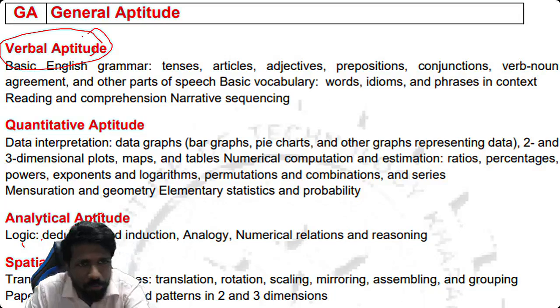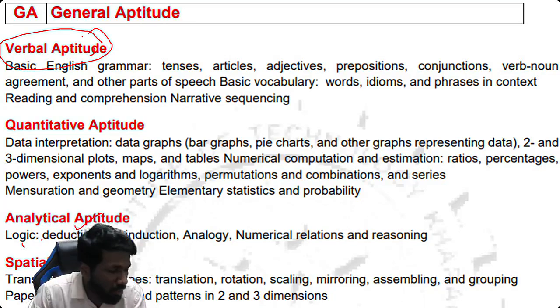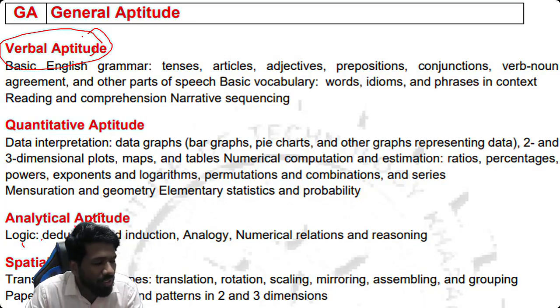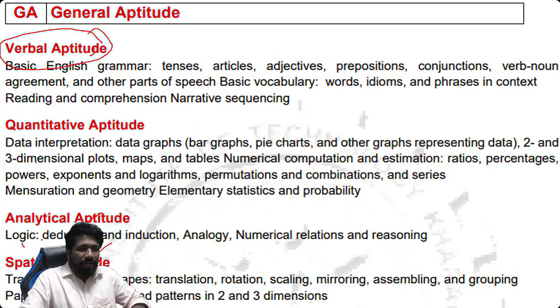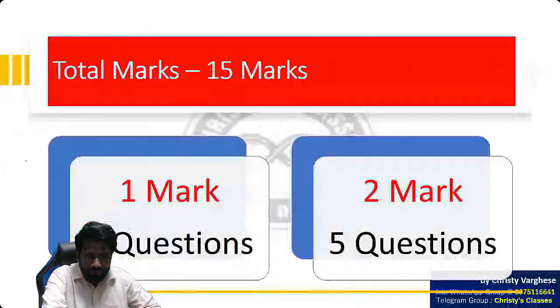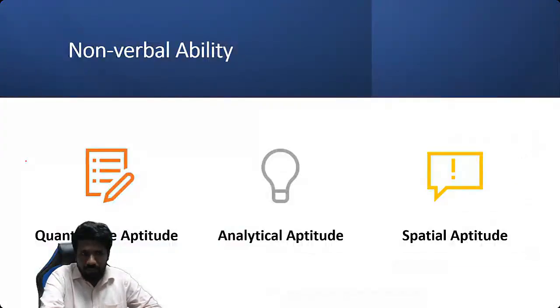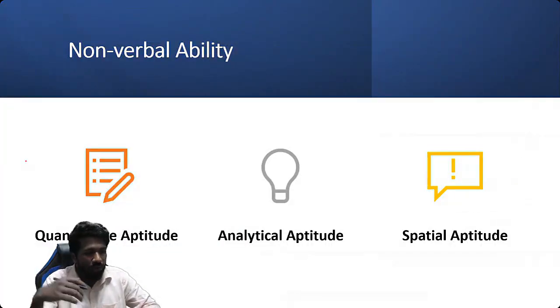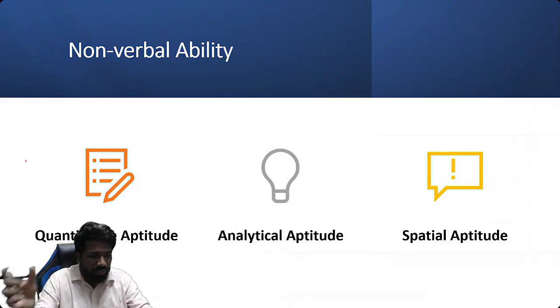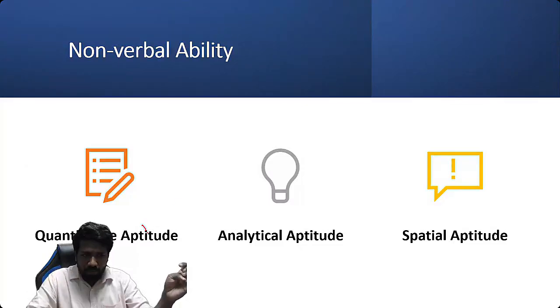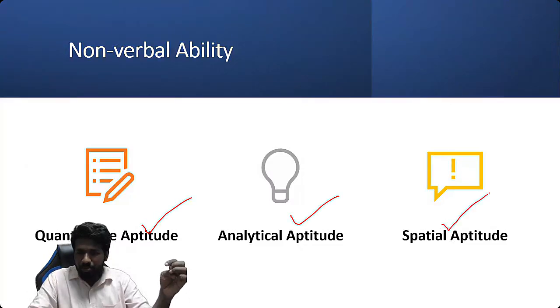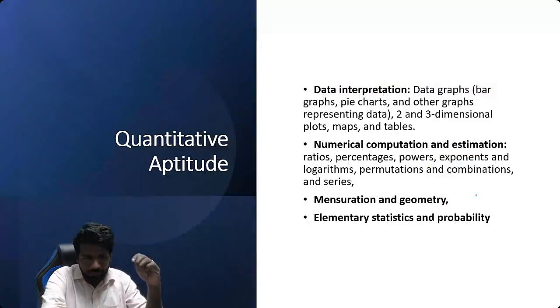इसमें verbal aptitude मतलब English का section है. Your vocabulary, grammar, comprehension, ऐसी चीजें check करता है इस section में. उसके बाद quantitative aptitude, analytical aptitude, spatial aptitude. First we will discuss about them. First, non-verbal ability या non-verbal aptitude. That means verbal aptitude is English. Non-English topics are non-verbal ability. उसमें 3 topics हैं, quantitative aptitude, analytical aptitude and spatial aptitude. So one by one we will discuss.